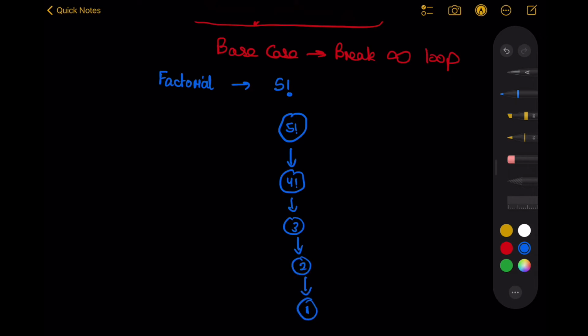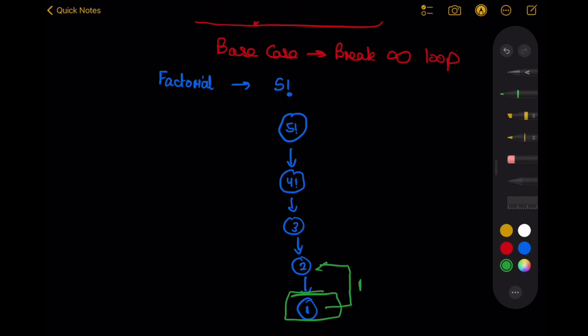Now I know that 1 factorial is always going to be 1. So this becomes the base case that I was talking about. Below this, we do not need to call this method again with a smaller input, because we know that once we reach 1, the answer is always going to be 1. So this will return 1.